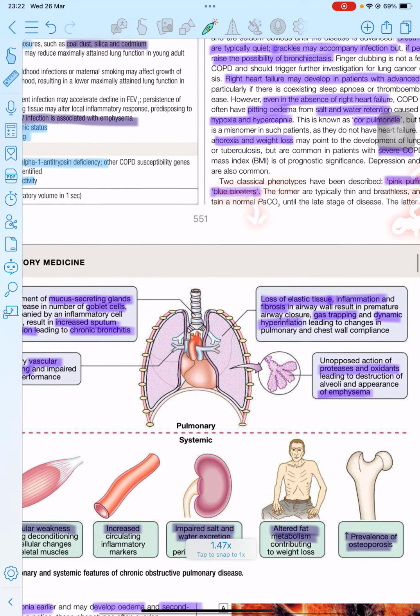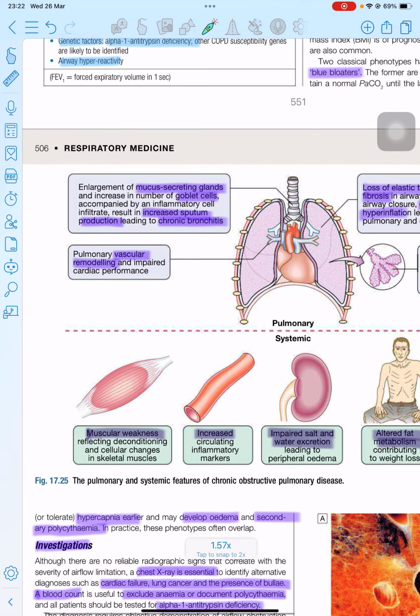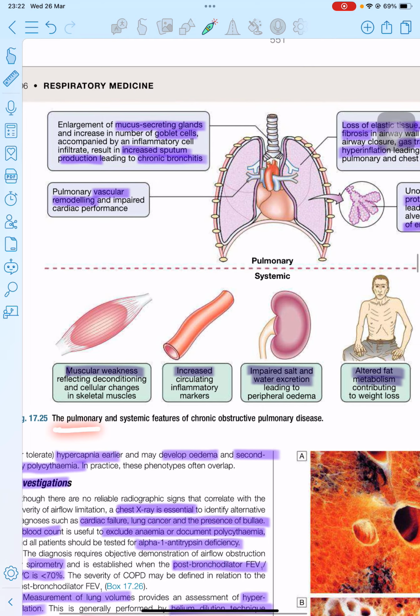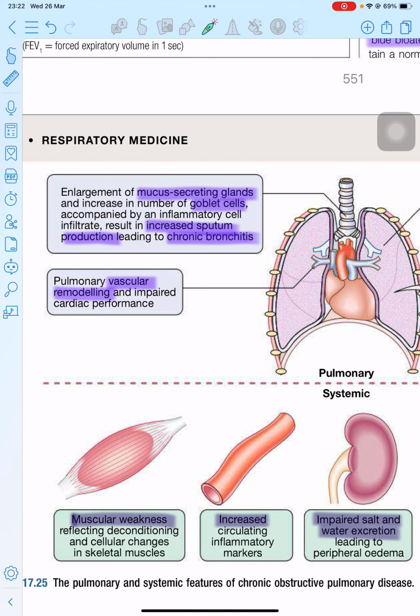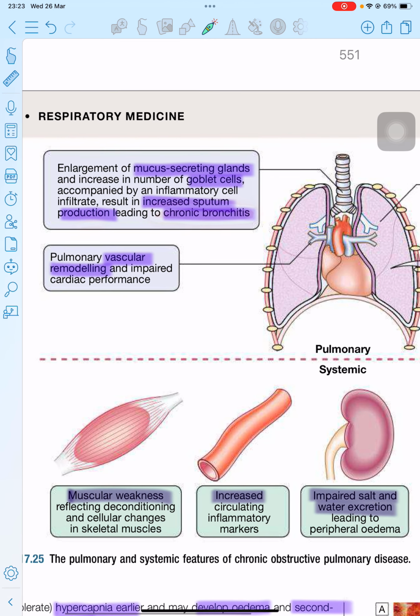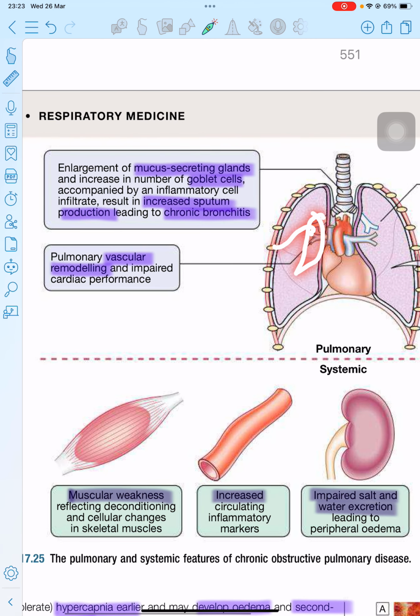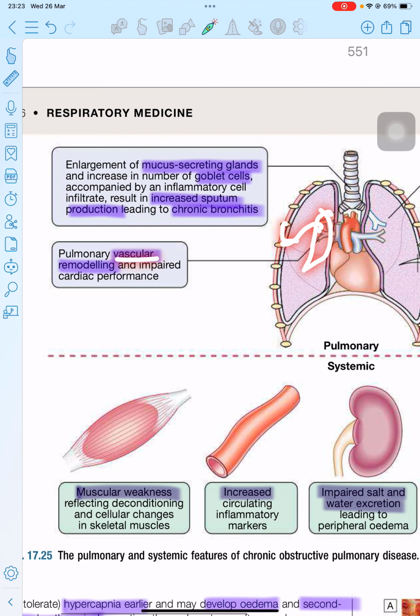Let's discuss some images. Here, this is the pulmonary and systemic features of COPD. In pulmonary, for example in the airways, the mucus secreting glands become enlarged and the goblet cells increase, which increases sputum production and leads to obstruction, which later causes chronic bronchitis. And in the vessels, for example in the lung vessels, the vessels undergo remodeling and impair cardiac performance.